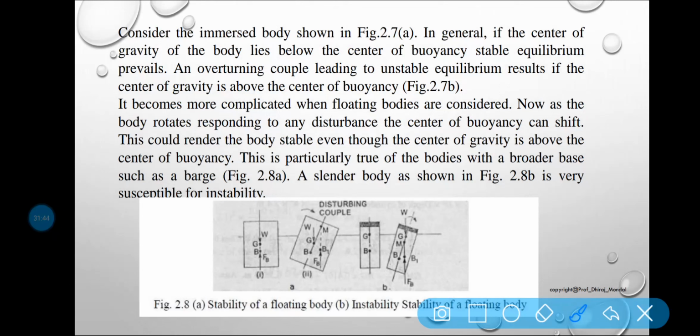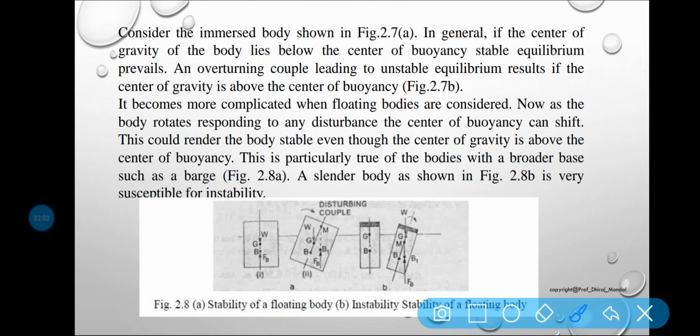Okay, then the buoyant force FB through B1 and weight W through G constitute a couple acting in the anti-clockwise direction, thus bringing the floating body to the original position.